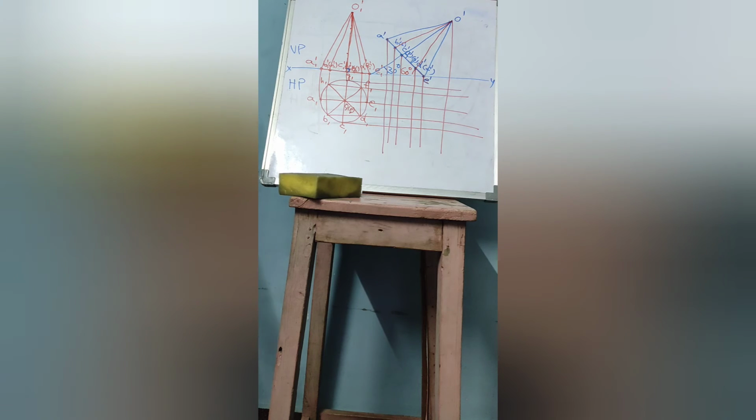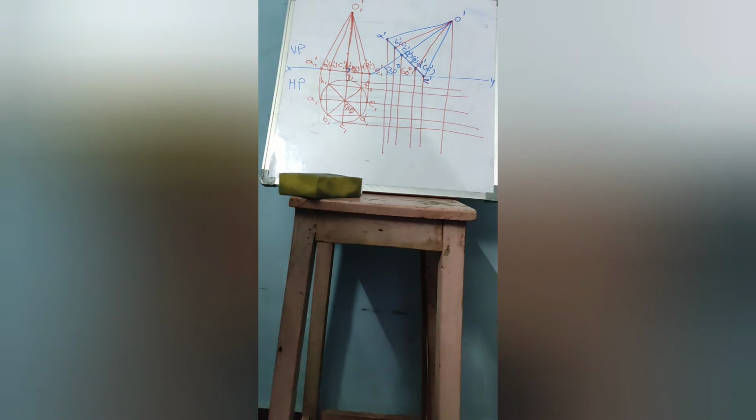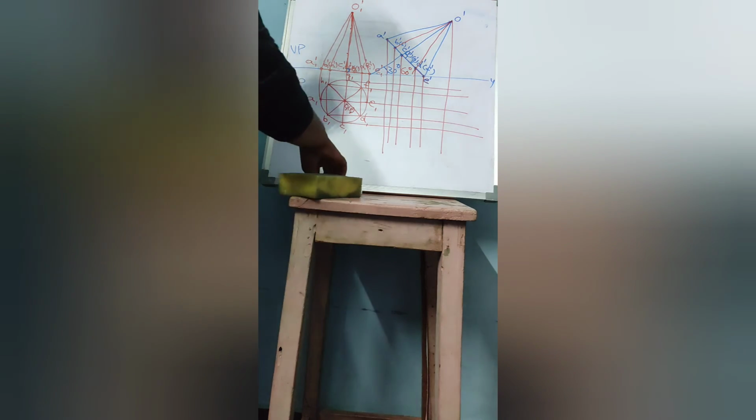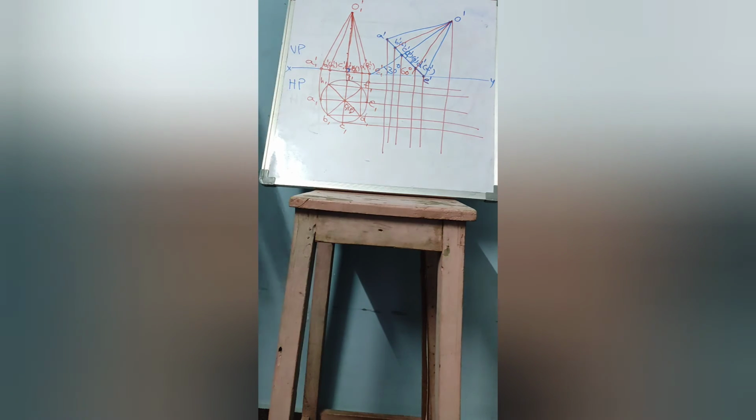Project all the points even in the fake front view. Now mark the intersection points.